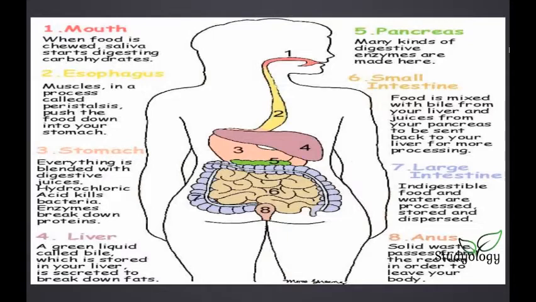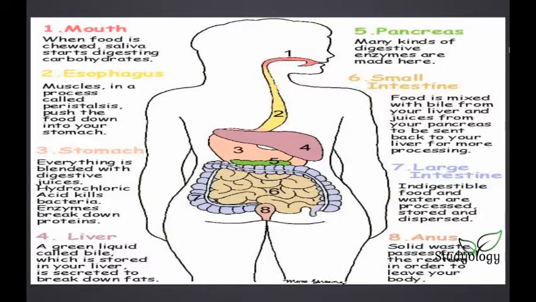And now we'll see about the anus. Solid waste passes through the anus. So after the large intestine has given out the dispersed food, it goes into the anus. And the anus excretes the waste, in solid waste, or you can say in urine or in feces. So that is the whole process of digestion.